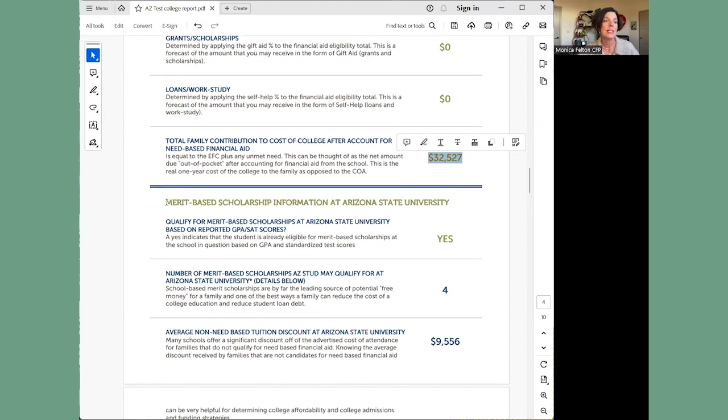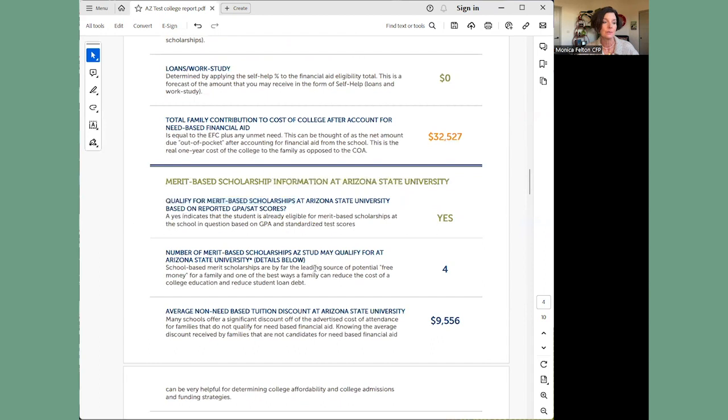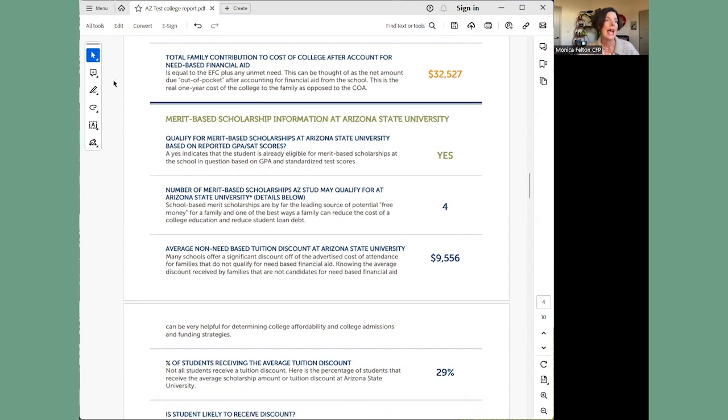Now, up until this point, we're only talking about need. Well, the good news is that ASU does have merit-based scholarships. Remember, merit is based on your student's academics. So this report will tell you that based on my student's GPA and SAT or ACT scores, I will qualify for merit aid at ASU. It'll tell me there's about 4 merit scholarships that I'll be eligible for, and the average non-need based tuition discount that I'll receive at ASU is about $9,500, $9,600.